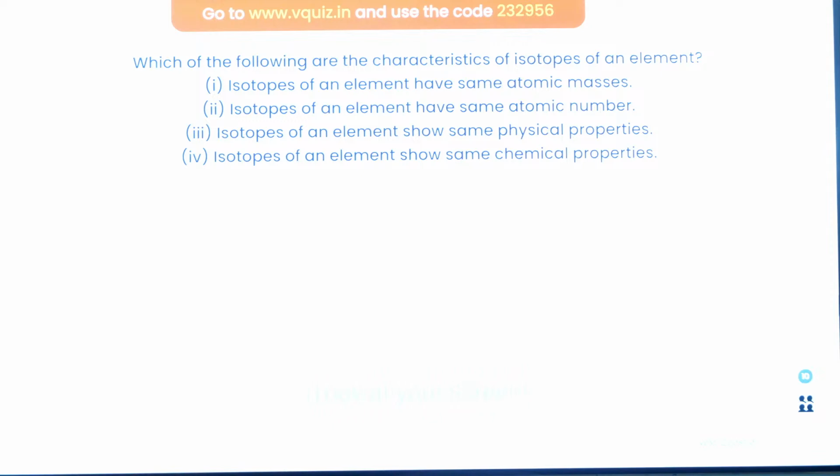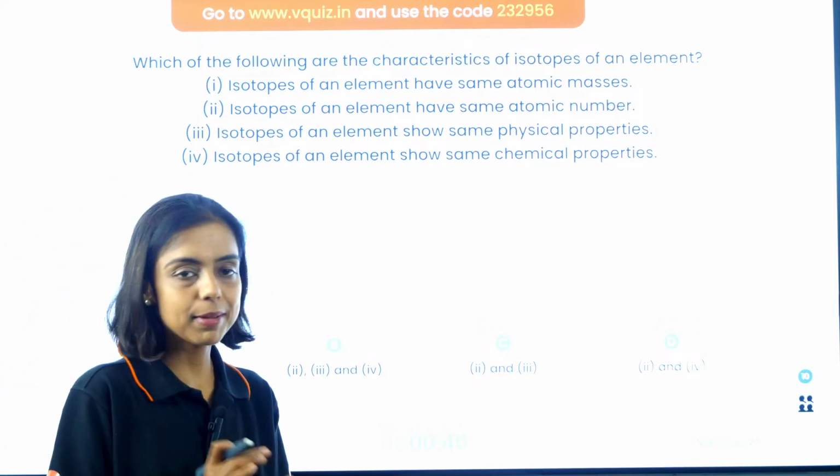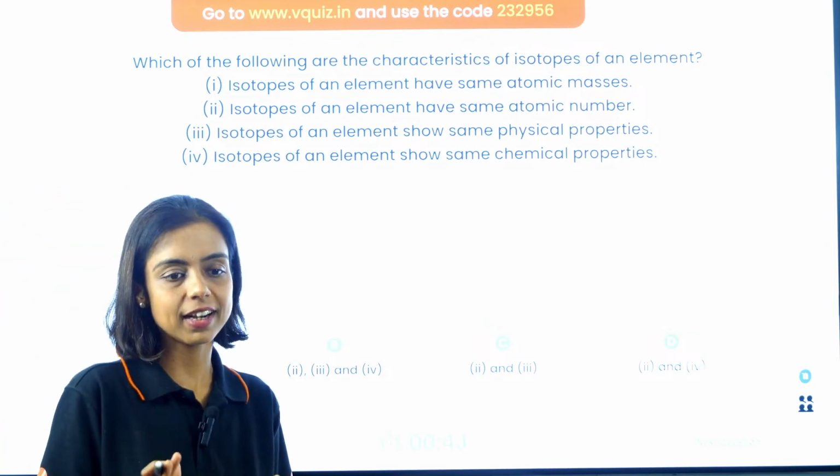Yes, this is the fourth question, guys. Which of the following are the characteristics of isotopes? Isotopes have the same atomic mass, atomic number, physical properties, or same chemical properties. What are the characteristics of isotopes? What are isotopes? A fundamental question, guys. And I'm expecting that most of you should give the right answer.